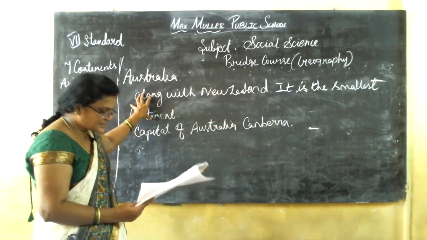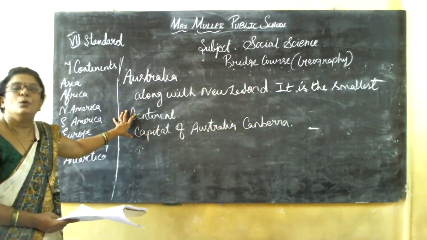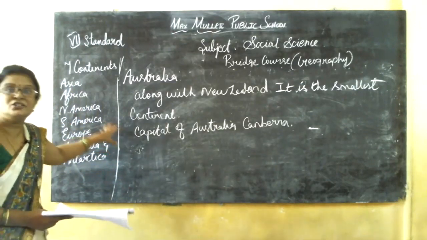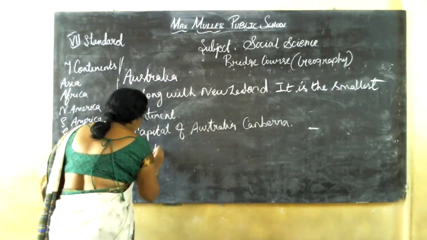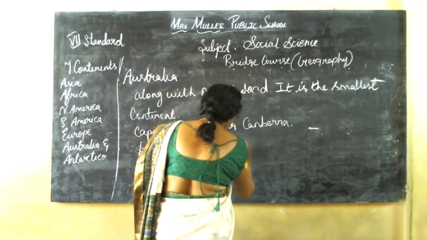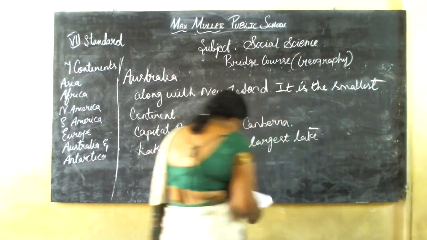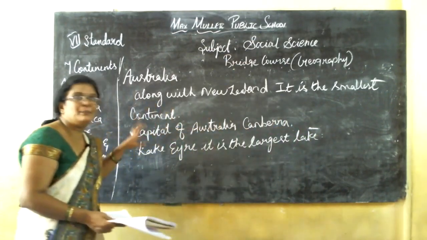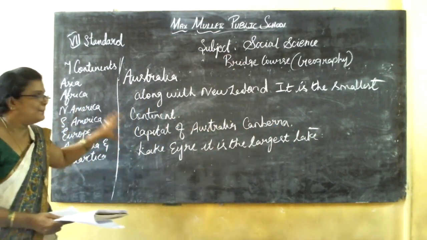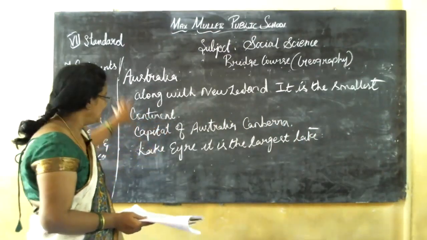Australia is surrounded by water on all sides. Lake Eyre is the largest lake. Okay, so what types of animals can we see? We can see the kangaroo, koala, polar bear, platypus. These are the unique, special kinds of animals we can see in Australia.